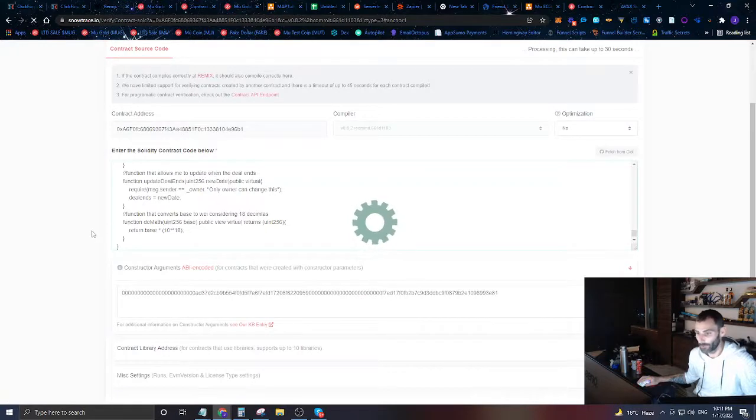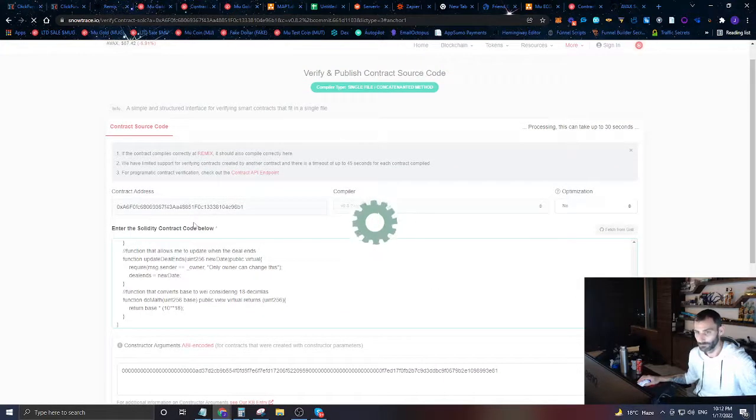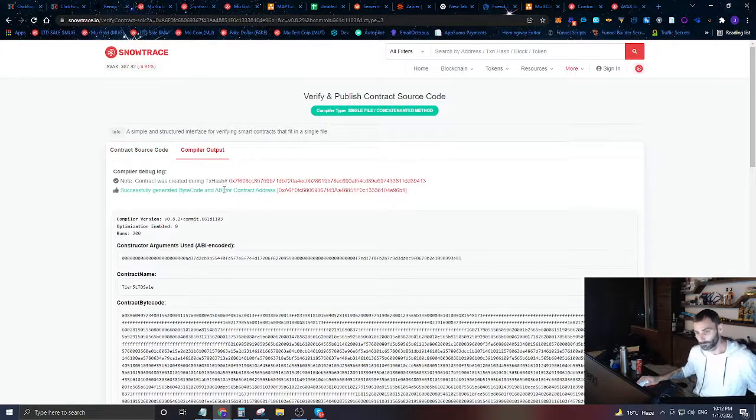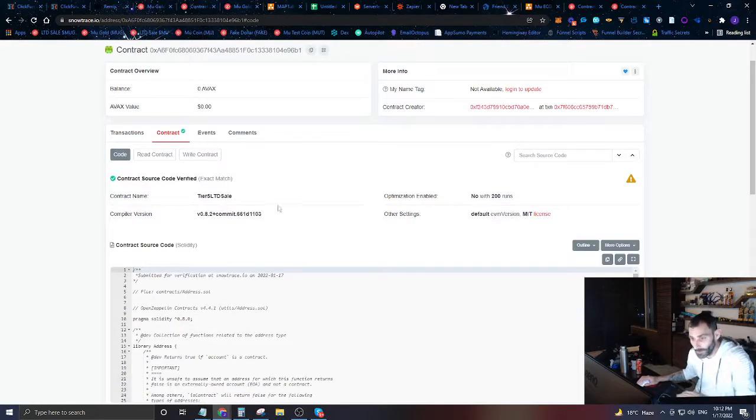And we're going to verify and publish. And now this contract has been created and it's been verified. So we can see this is the Tier 5 LTD sale.